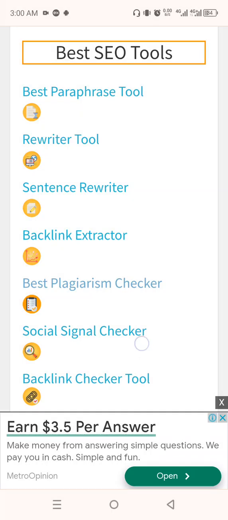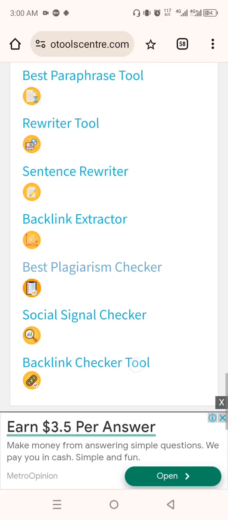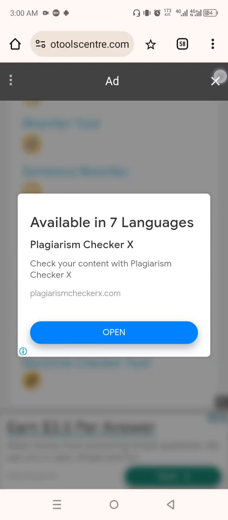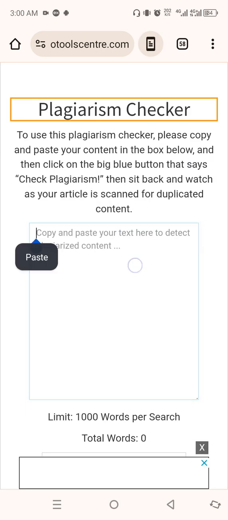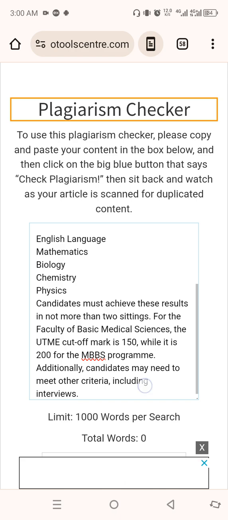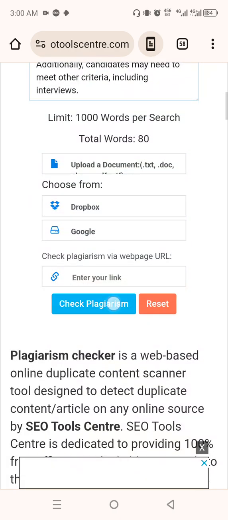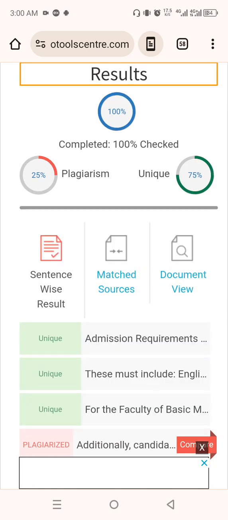Okay, let me just get. Okay, so I'm going to do a quick run on it. This one I copied from the site. Let me drop it here first and run a check on it. Check it out. You can see it is plagiarized, 25% plagiarized, 75% unique.